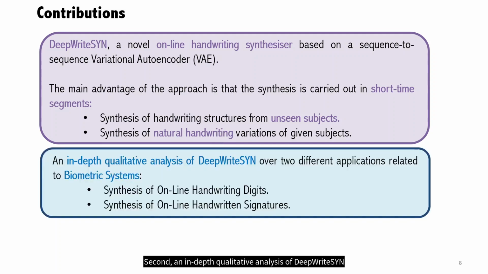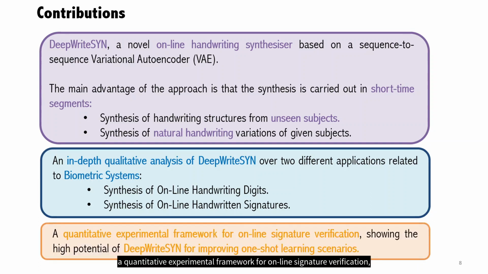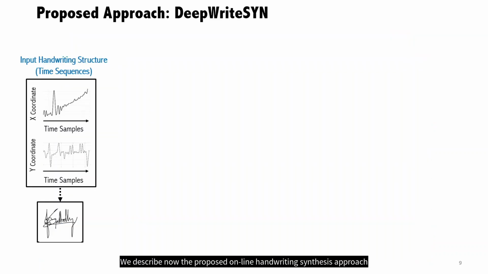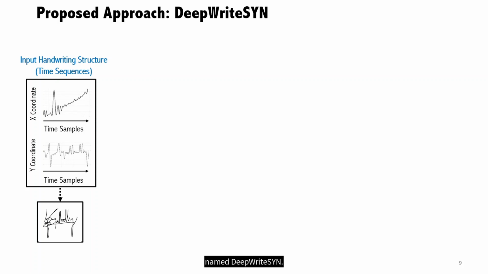Second, an in-depth qualitative analysis of DeepWriteSYN over two different online handwriting applications related to biometric systems, synthesis of digits and synthesis of signatures, achieving very good visual results in both cases. And third, a quantitative experimental framework for online signature verification, showing the high potential of DeepWriteSYN for improving one-shot learning scenarios. We describe now the proposed online handwriting synthesis approach named DeepWriteSYN.